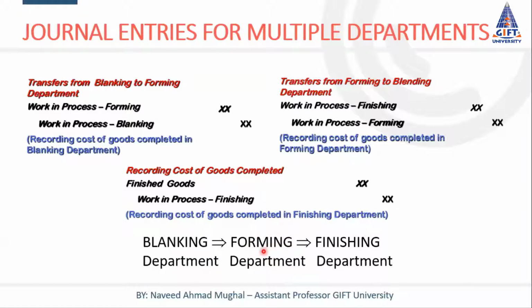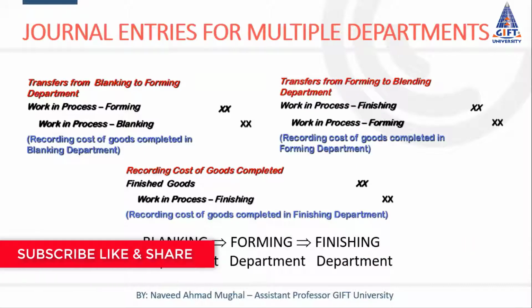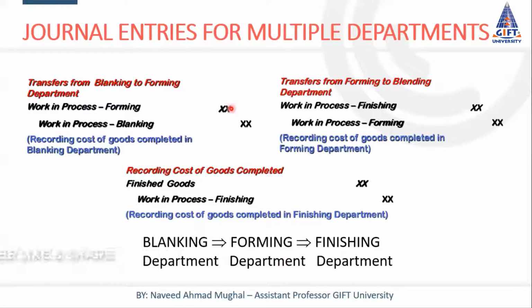When goods are completed in forming department, those are sent to finishing department, and other costs are also applied in finishing department. Then the goods are sent to finished goods storeroom. So cost is transferred from blanking department to forming department, then from forming department to finishing department, and then from finishing department to finished goods. To record this transfer of cost, we record these entries.